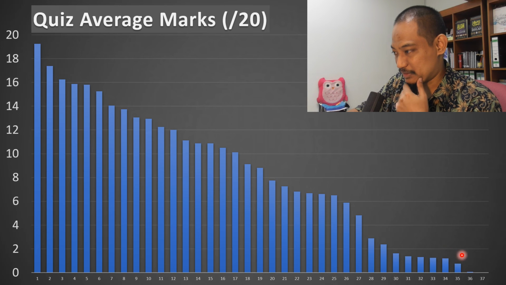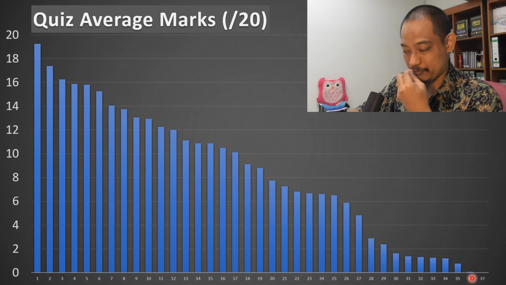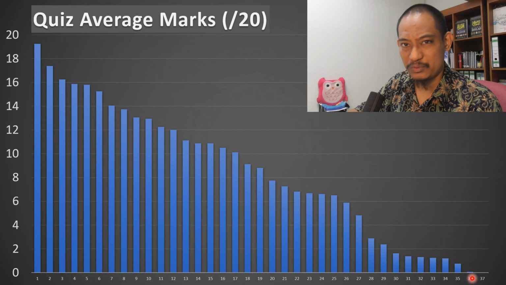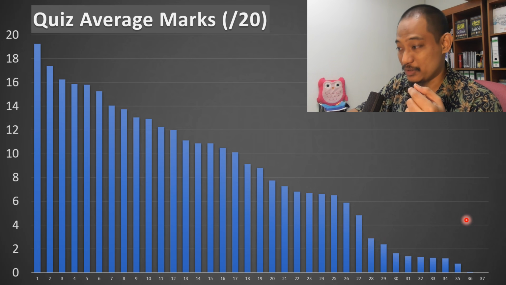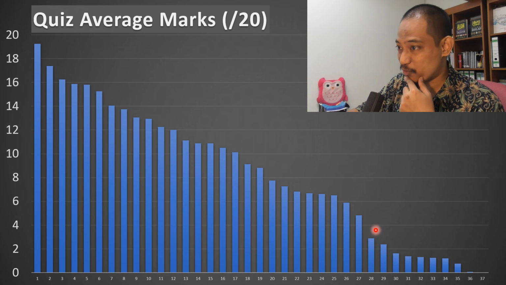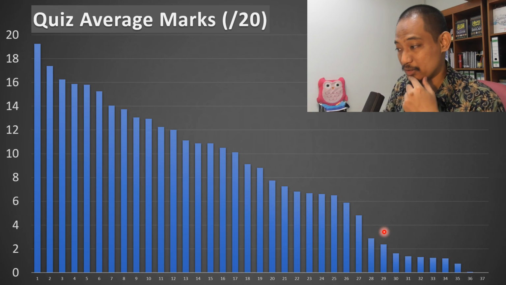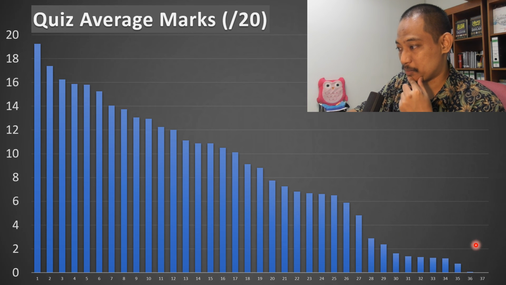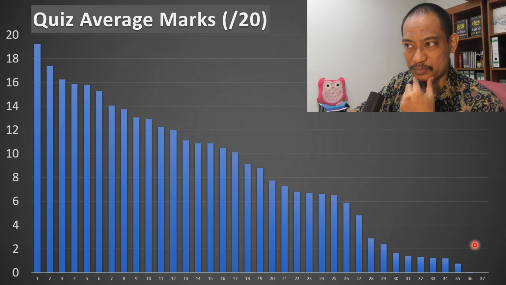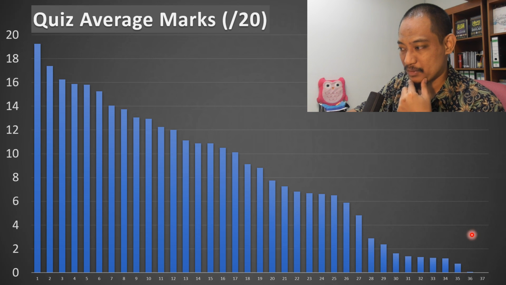However, I'm interested to know what the issue is for these students, because after we have already had 20 quizzes, I think, the average mark that you get from your best 8 quizzes is still below 4 out of 20. That is a concern to me, or even here, right? But I hope you can push up more. If you average from the 8 best quizzes out of 20 quizzes so far and it's still like this, please do consult what the issue is, because this highlights something, right?